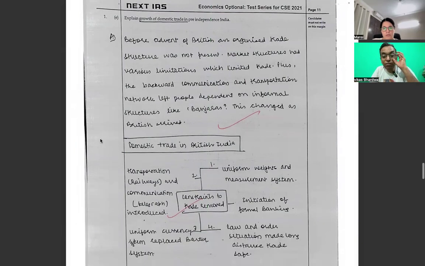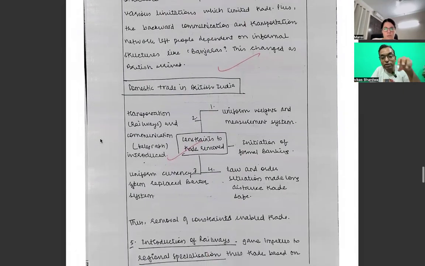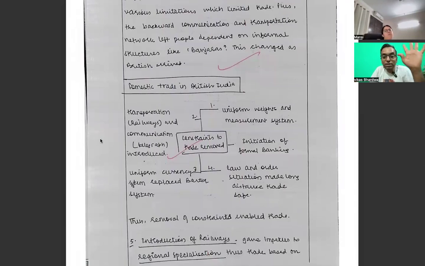That's why I said we have to see that our syllabus is, I believe, not talking about pre-British. From the British period only, we have to mold the answer. So the first part we have to knowingly remove, and we have to bring certain things. So, domestic trade in British times, let's see.